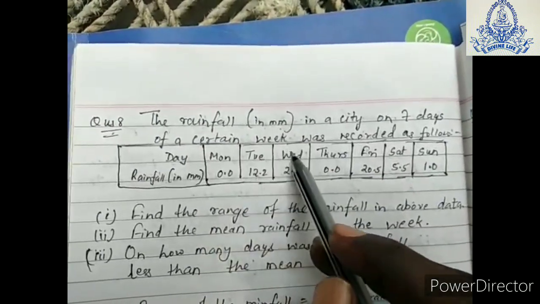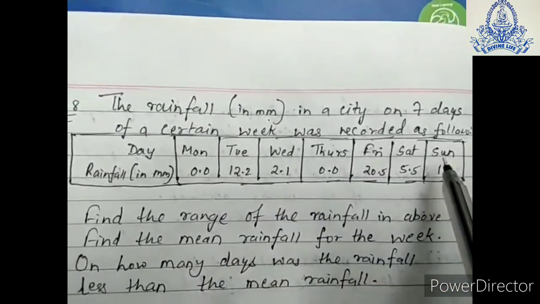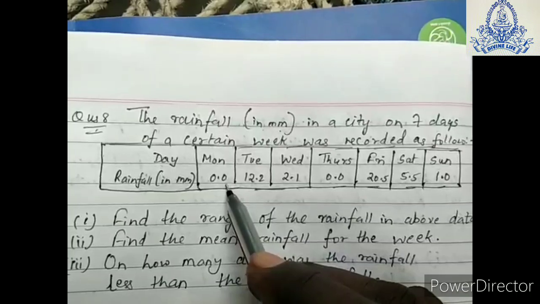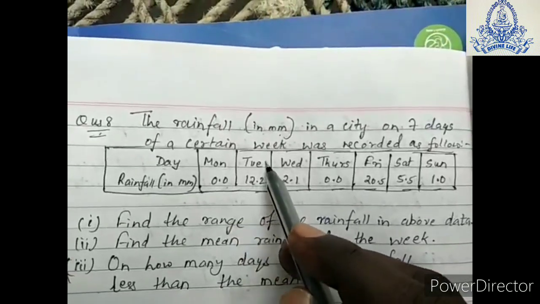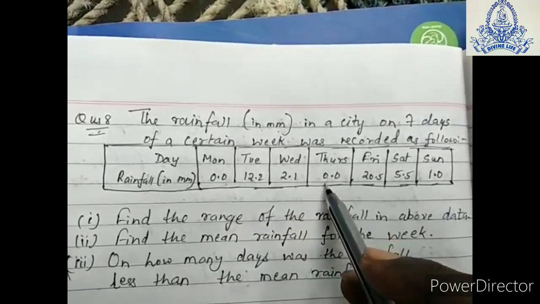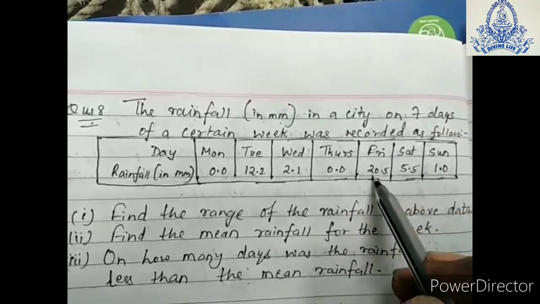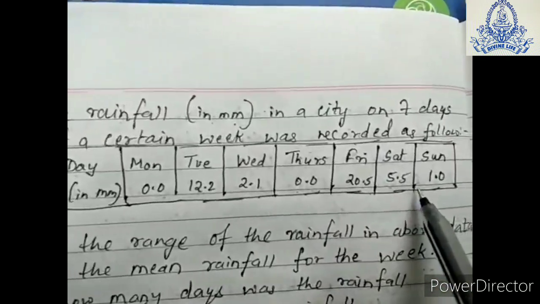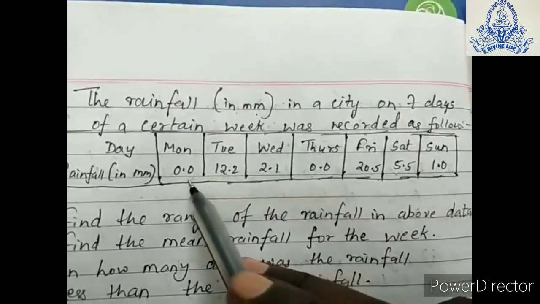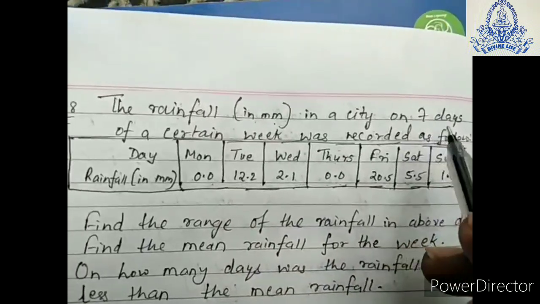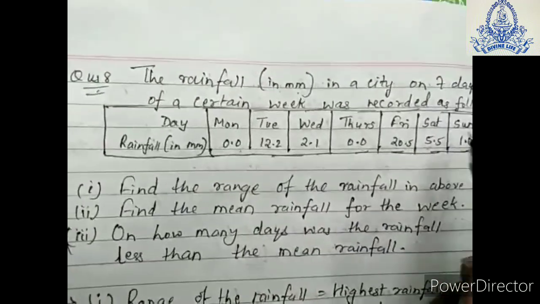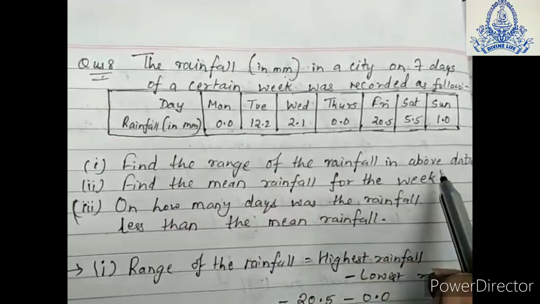The days are Monday, Tuesday, Wednesday, Thursday, Friday, Saturday and Sunday as the weekly days. On Monday, the rainfall is 0.0 millimeter. That means there is no rainfall on that day. On Tuesday, 12.2 millimeter. Wednesday, 2.1 millimeter. Thursday, 0.0 again. Friday, 20.5 millimeter. Saturday, 5.5 millimeter. And on Sunday, 1.0 millimeter rainfall occurred. So this is the 7 days data given, where the rainfall occurred in a particular week of a city. So according to that, find the range of the rainfall in the above data.